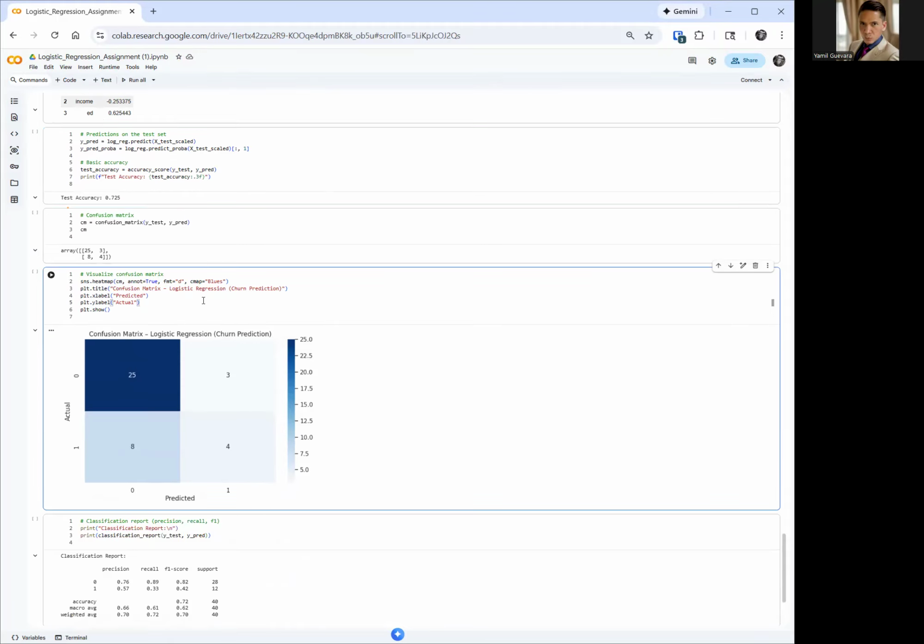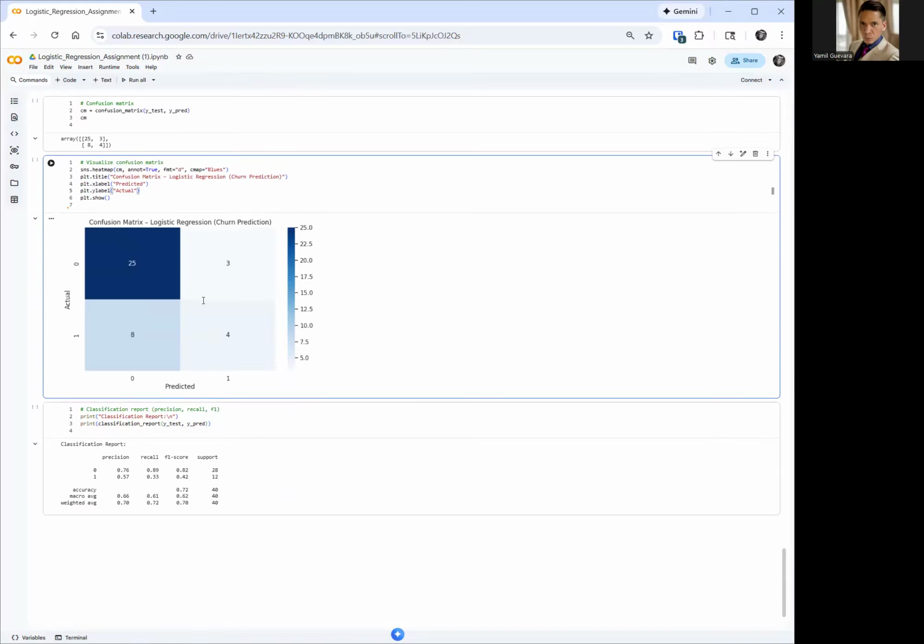This one is going to give us the confusion matrix, and we already know how to read it, right? Here are the predicted values. Here are the actual values. The model predicted the customer will stay 8 times, but in reality, the customer left. Error. The model predicted that the customer will stay 25 times, and the customer stayed. Good.